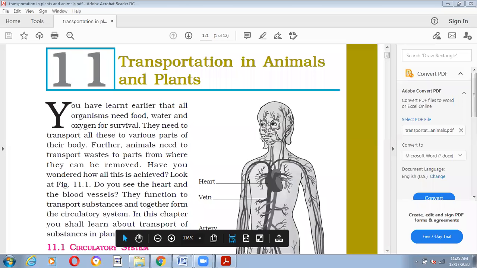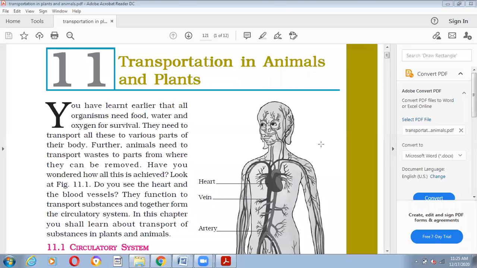Today we are going to start the chapter transportation in animals and plants. Transportation is the same as carrying things from one place to another, as we have discussed in class 6. Now we are going to discuss transportation in animals and plants. In the same way transportation is required for daily routine life activities, right? Same way this transportation is required in plants and animals as well, right?